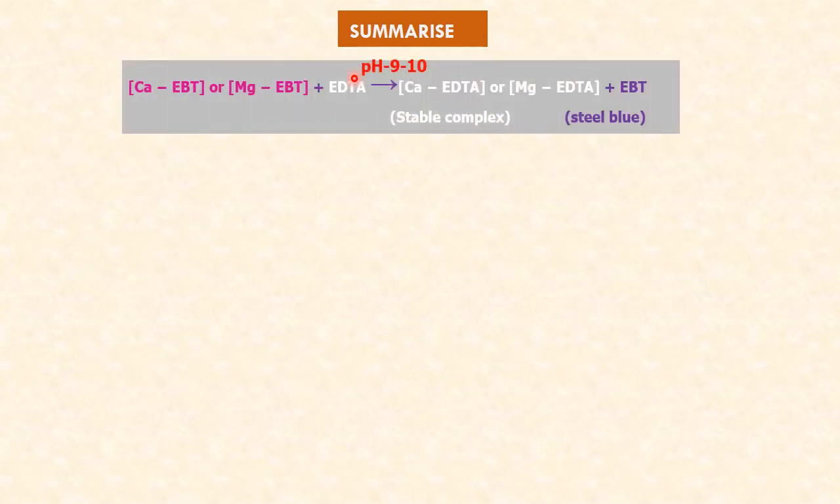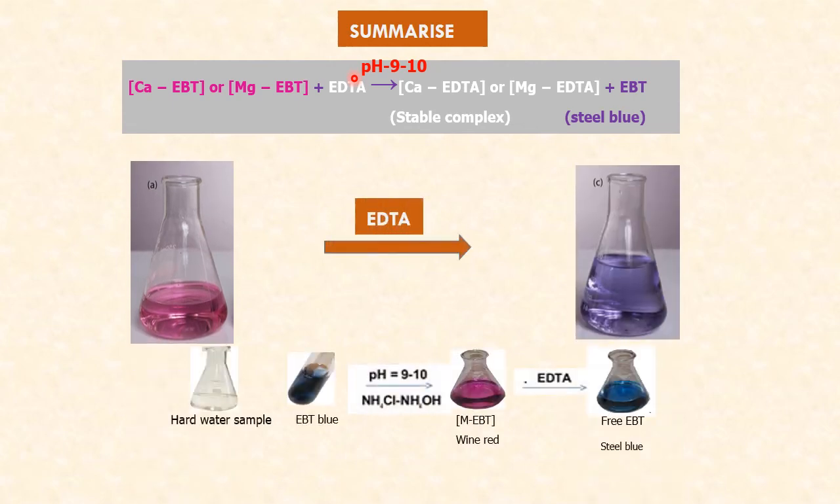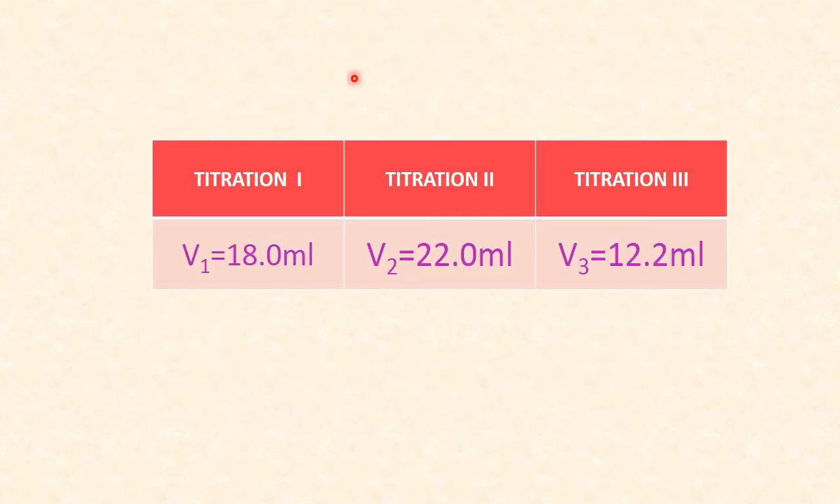Let us summarize what we have done. Calcium EBT and magnesium EBT, which is a pink complex at pH 9 to 10, and EDTA, which is a colorless solution, upon titration form a stable complex with calcium and magnesium ions, which is colorless in nature, and free the EBT indicator, which is blue in color. So the color changes from wine red to steel blue. This is the titration which we have carried out for all the 3 titrations.